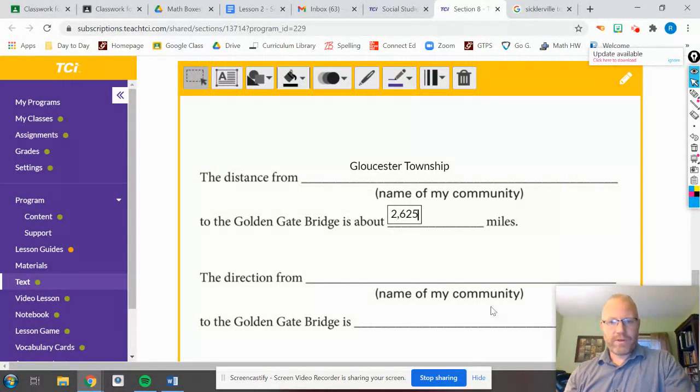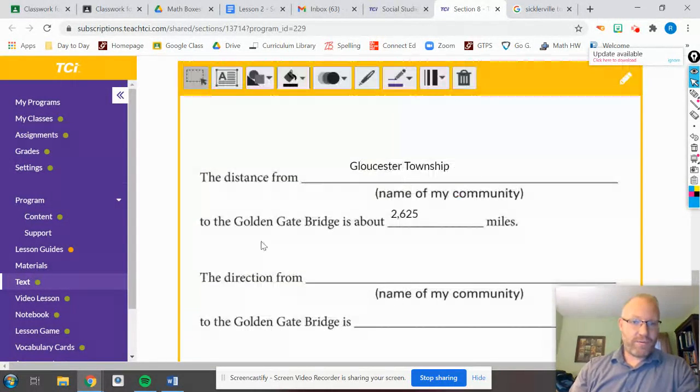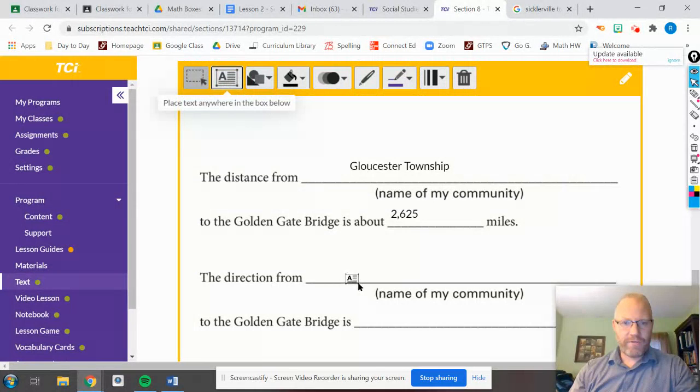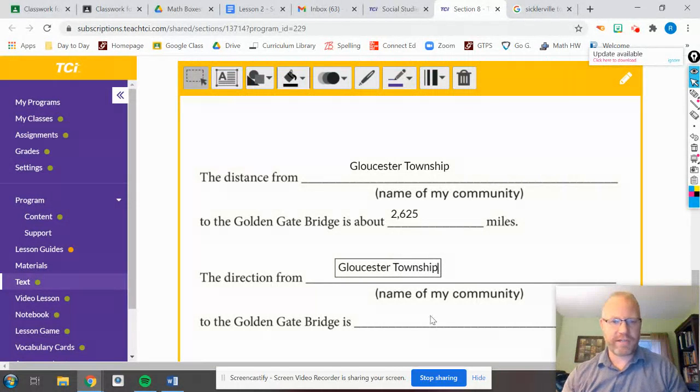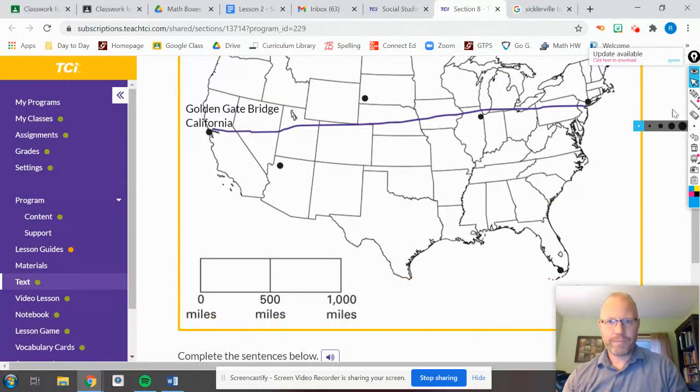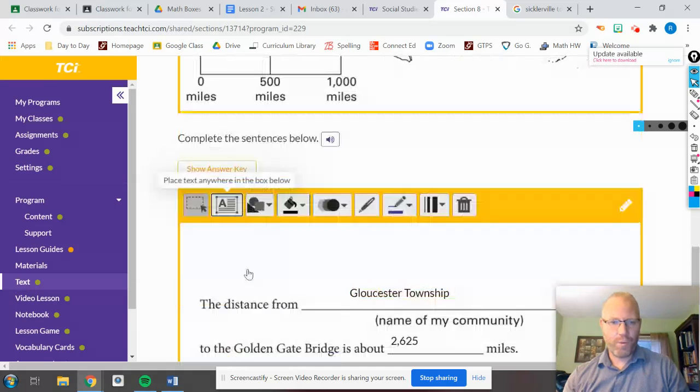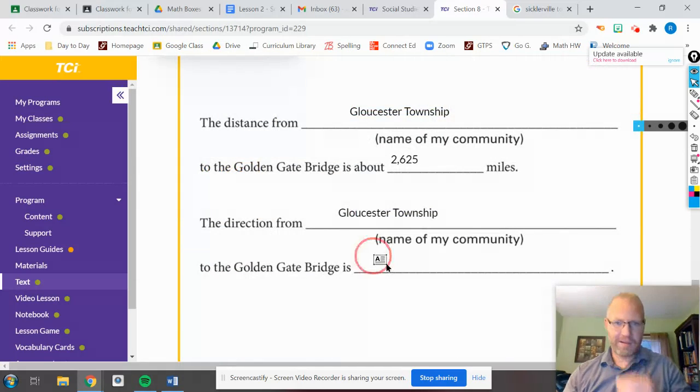And if you want to put the exact one that you found on Google, then go for it. Then I'm going to put Gloucester Township again. It says the direction from Gloucester Township to the Golden Gate Bridge is, take a look, west and south, southwest. Box in there, southwest.